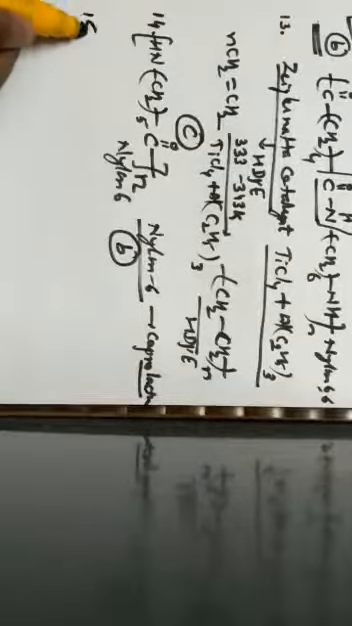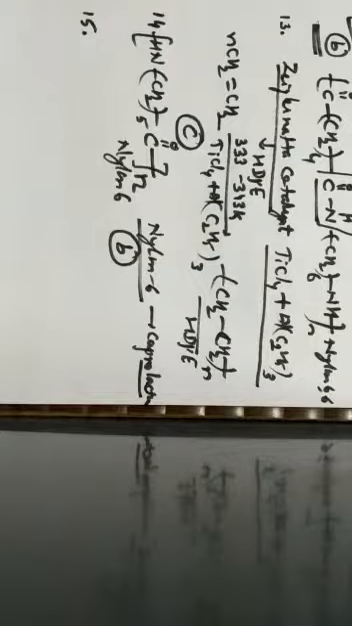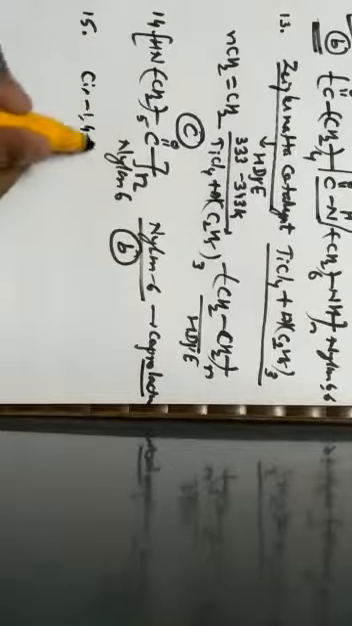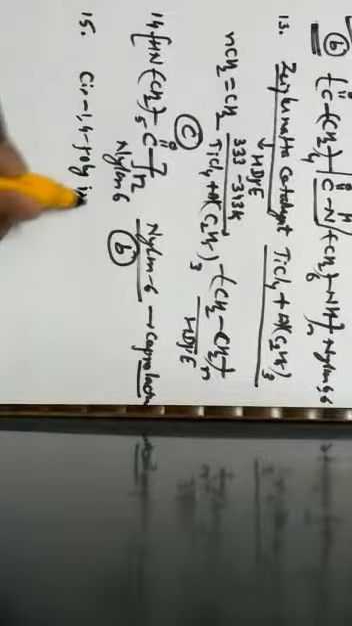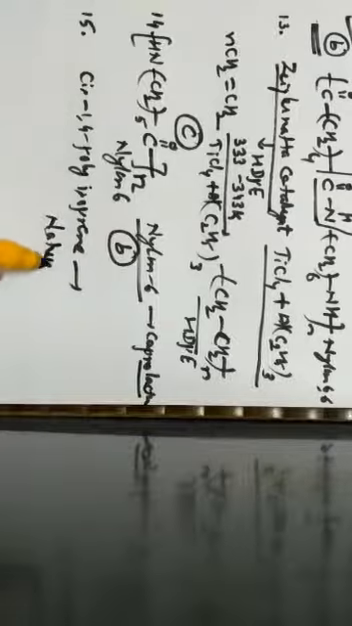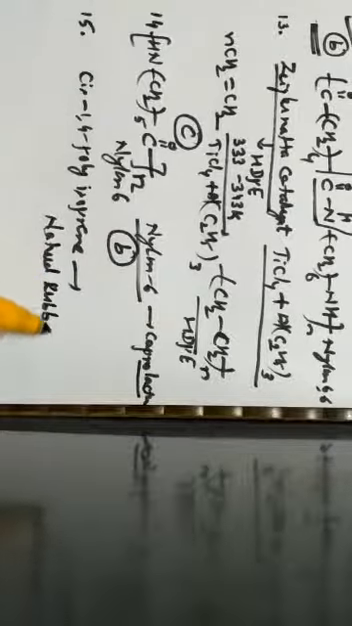Last question, question number 15. Cis 1,4 polyisoprene is called as, so we know that cis 1,4 polyisoprene is called what? It is natural rubber. Natural rubber is cis 1,4 polyisoprene, which is given by option D. Thank you.